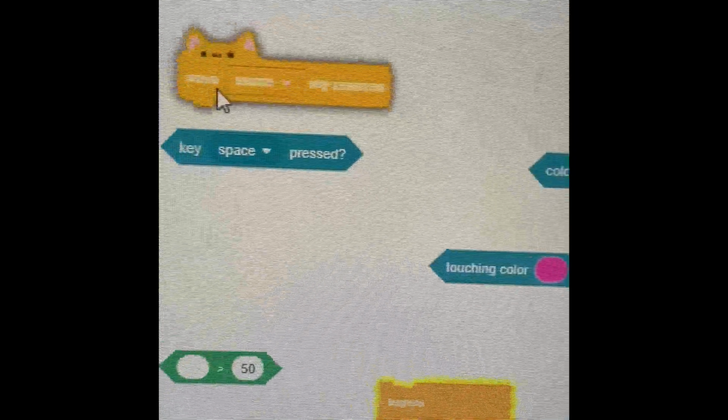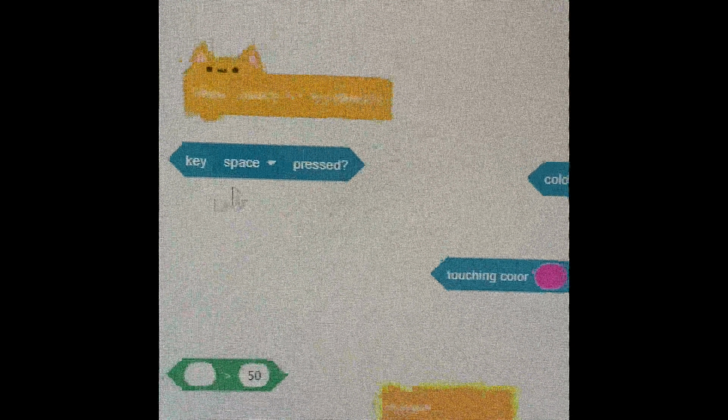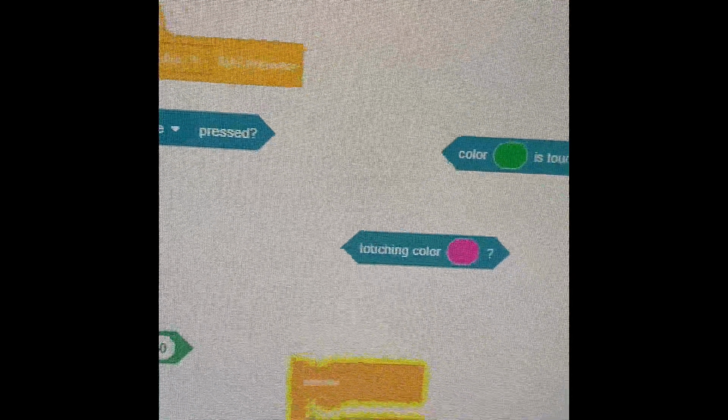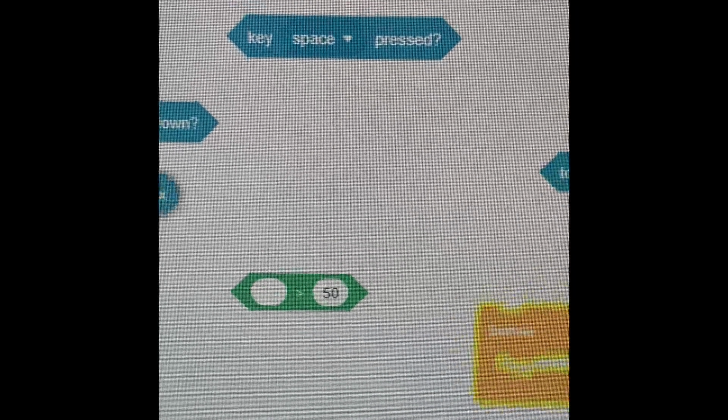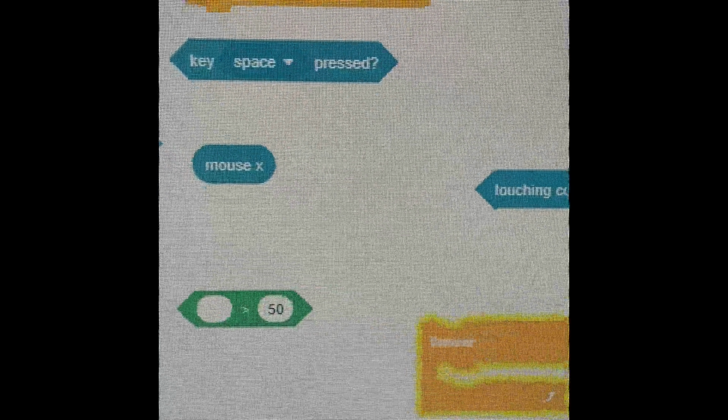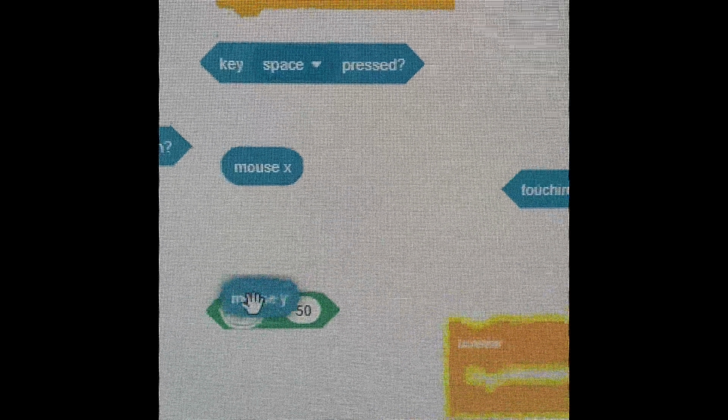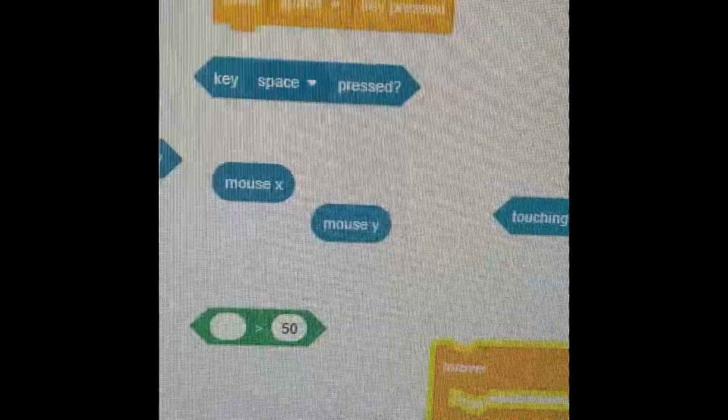If key space pressed is basically the same as this loop, is this hat, you can choose any key you want. Mouse down means if the mouse is down, then do that. Mouse X and mouse Y can go into these loops, and it will do something when it is activated.